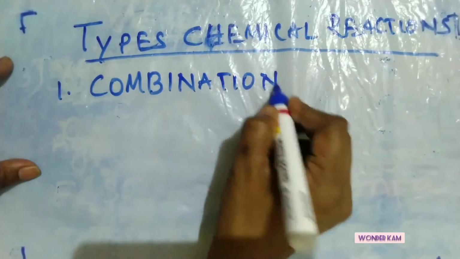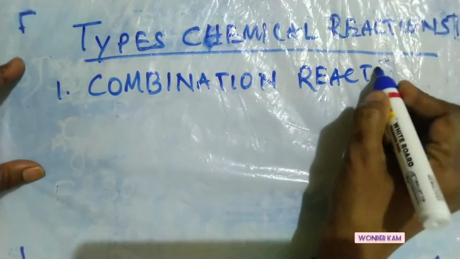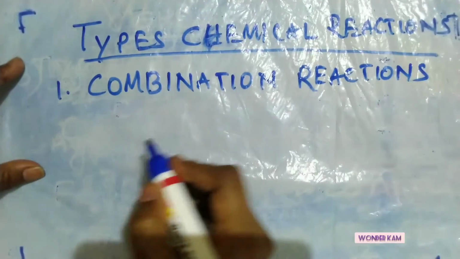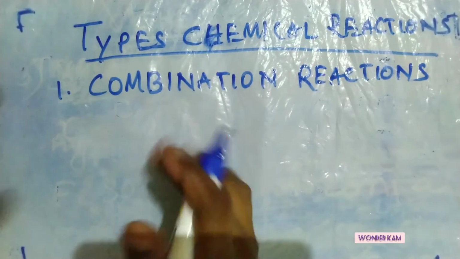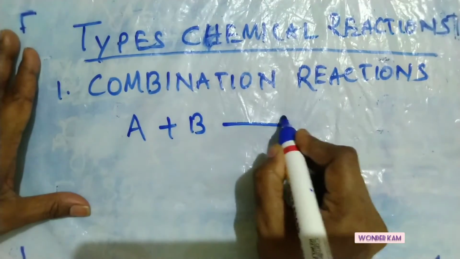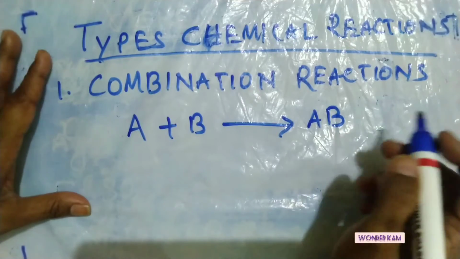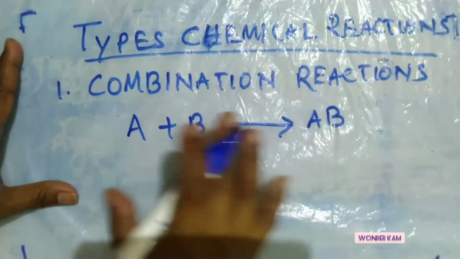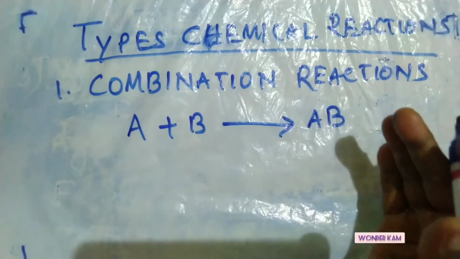We have already studied this type of reaction. In this type of reaction, the different reactants react together to give a product, or more than one product. They combine together to give the product.